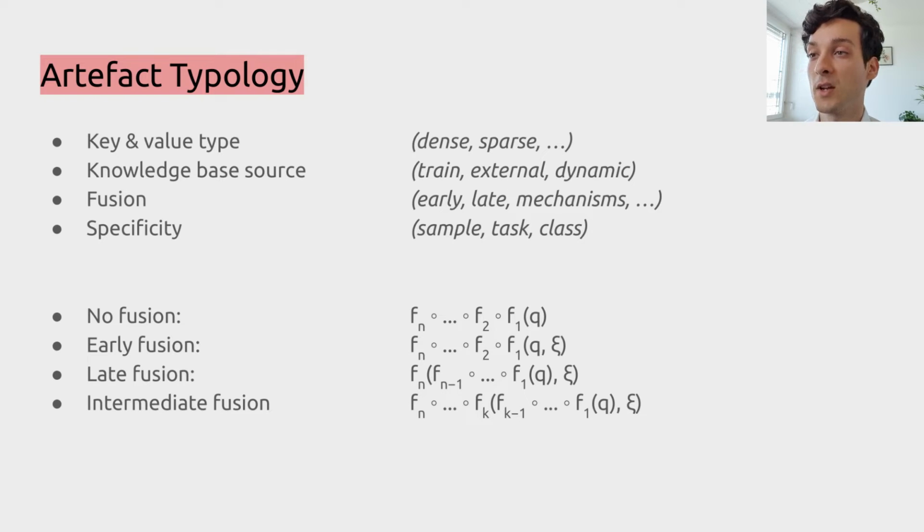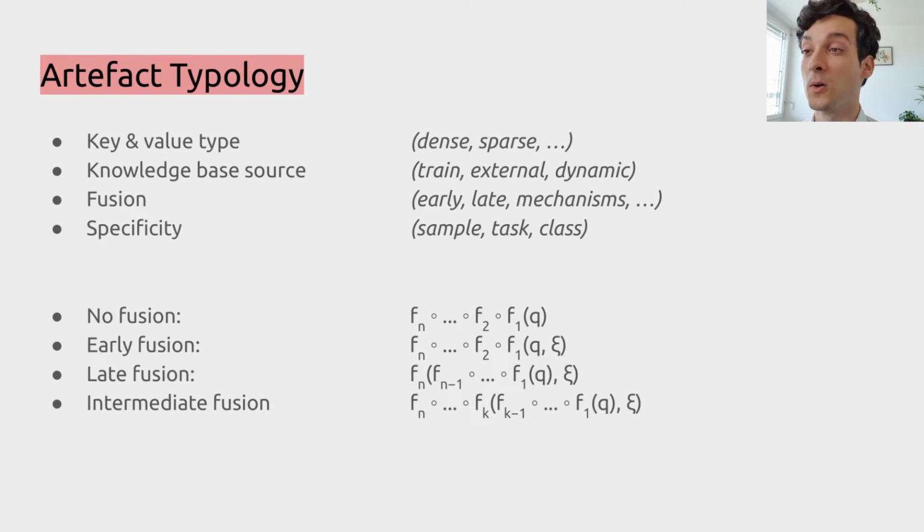We can formally describe any model inference as a composition of functions, and the point of fusion is simply the place in which the artifact, lowercase c, becomes the argument to the fusion. No fusion doesn't use this variable at all, but early fusion takes it already at the beginning. In contrast, late fusion takes it just before the output is produced, and intermediate fusion is in the middle.